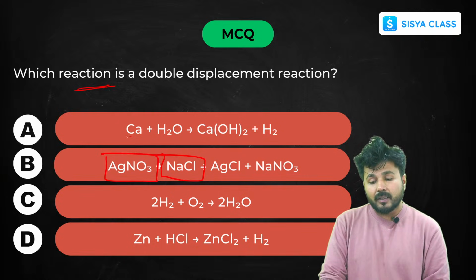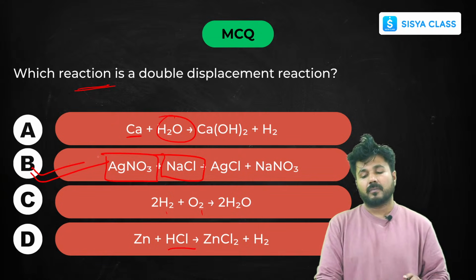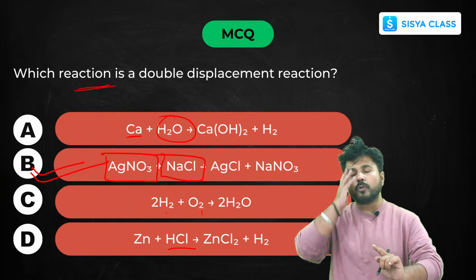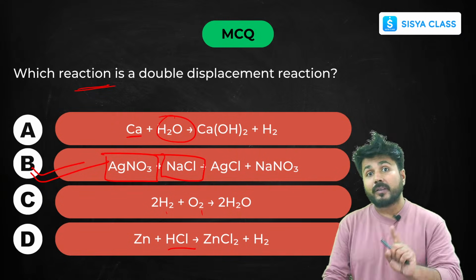Okay, so now in option A there is only one compound, in option C there is no compound, and in option D there is one compound. So you can quickly select option B. You don't have to go through the reaction also. Just try to solve the MCQs as quickly as you can. But you have to solve them correctly also.